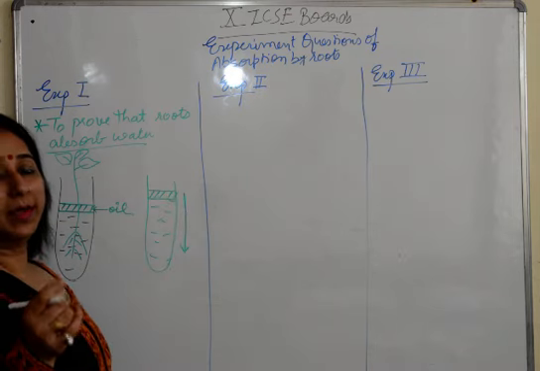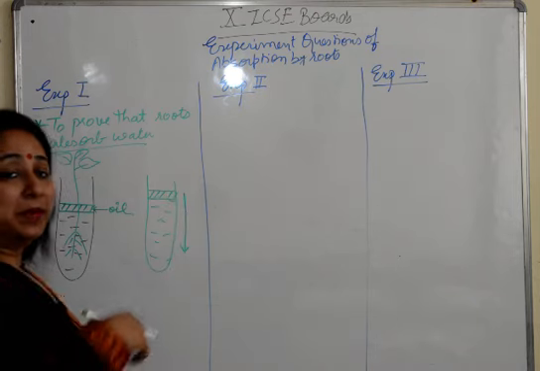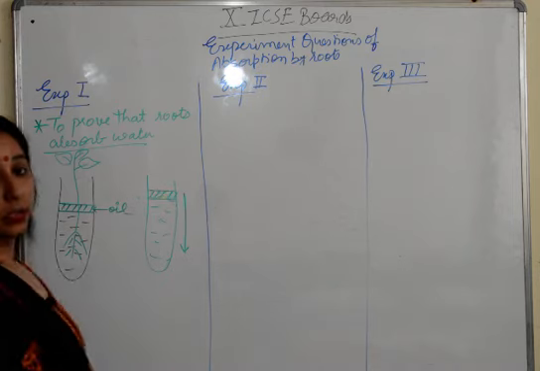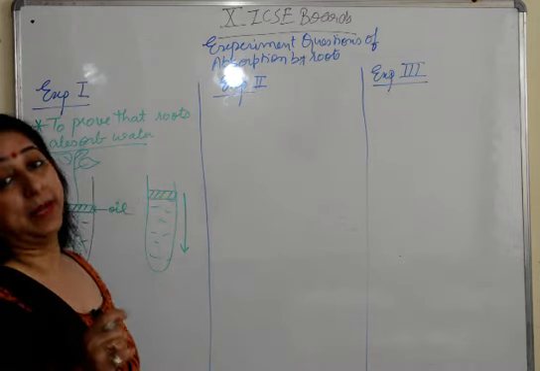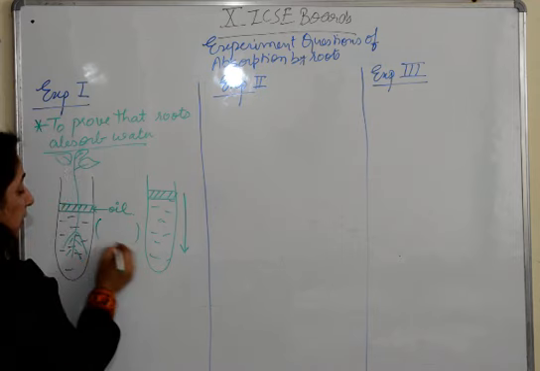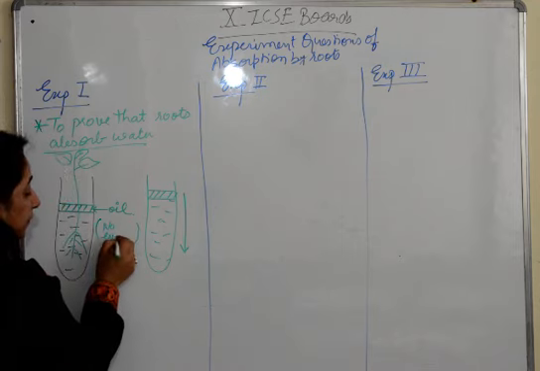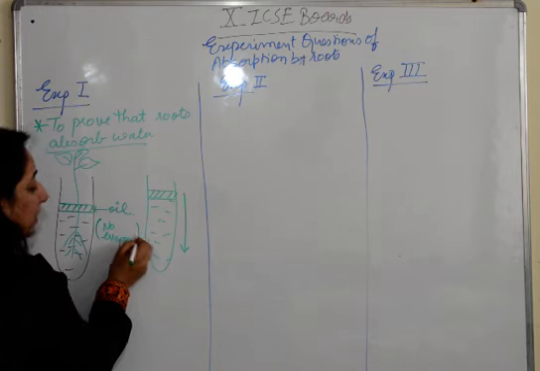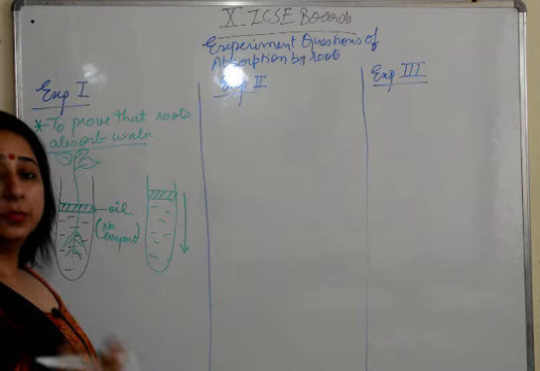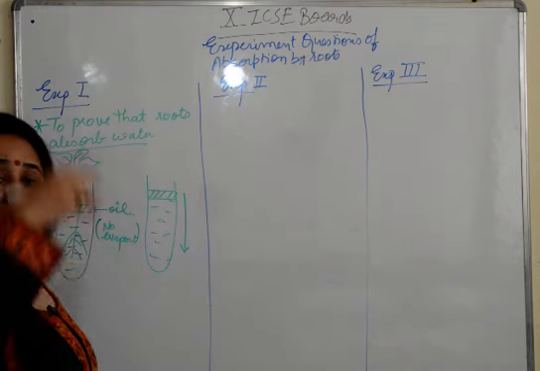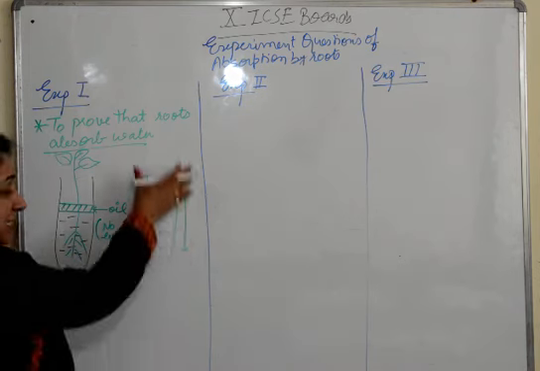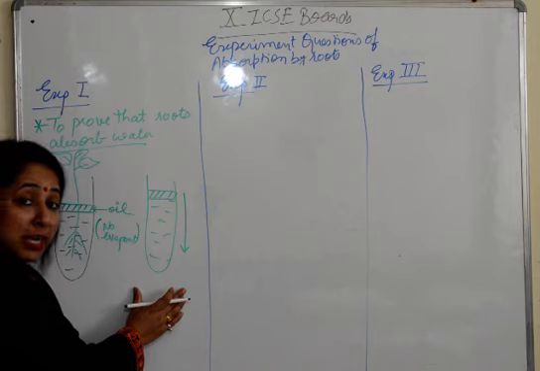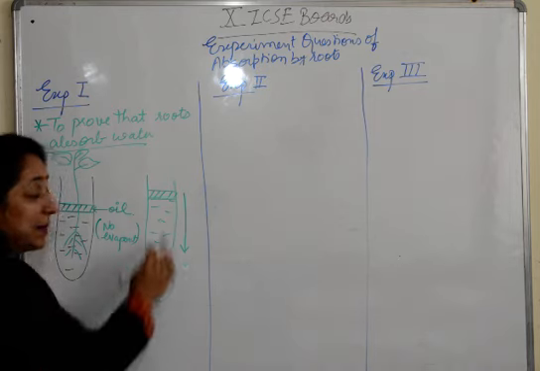And a very important question which is related to this experiment: what is the purpose of oil on the water? So the oil does not allow evaporation to take place. Very important. I'll write here, no evaporation, so that we can know that all the water has been absorbed by the roots only. The water has not gone out otherwise. So this setup is there just to show that the roots are absorbing water, because here the plant is not